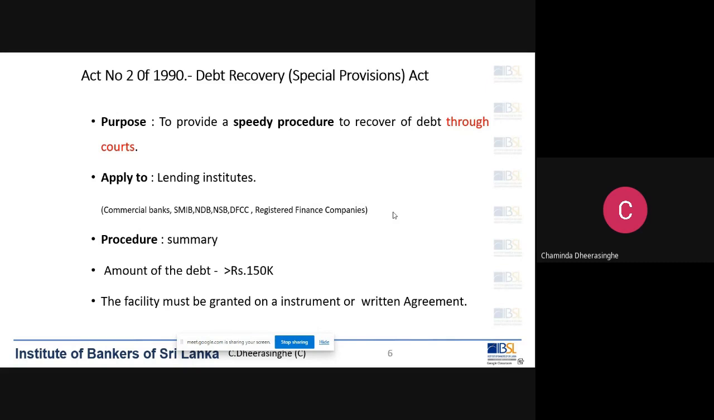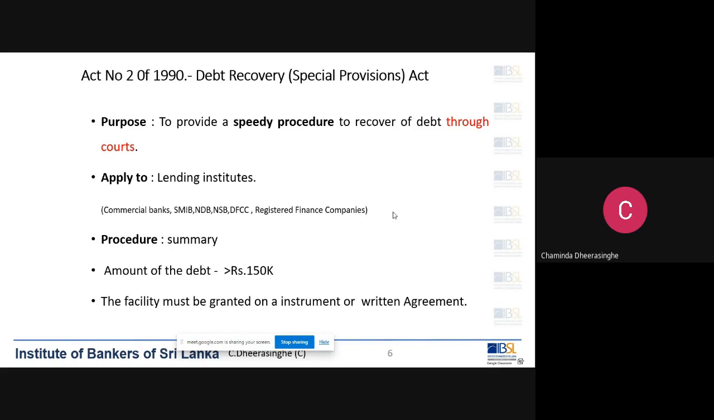That means that the plaintiff or the fiscal officer seizes the goods of the defendant, that is the borrower, and auctions those goods in a public auction, and the money received from the auction will be paid to the plaintiff, that is the bank. So that is a procedure under regular action.